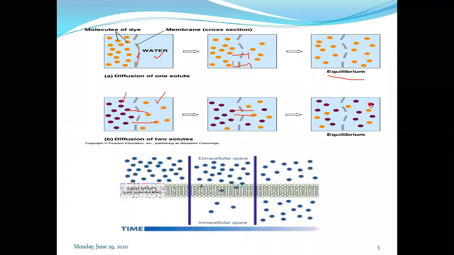Let's see here. Initially, the higher concentration region is here, that is the extracellular space of the donor compartment. At time t = 0, no molecules have diffused from this to this region. As time increases, more molecules diffuse, and at the end this situation will be achieved, the possible condition at the end of the process of diffusion.